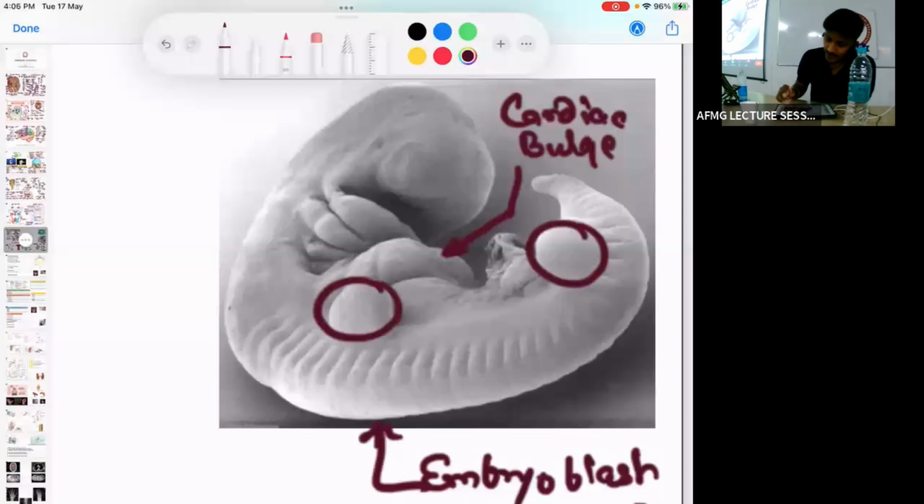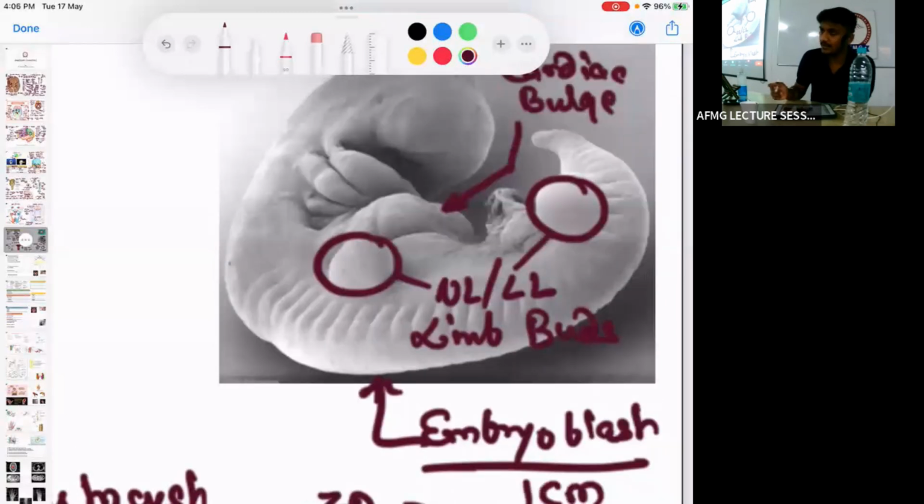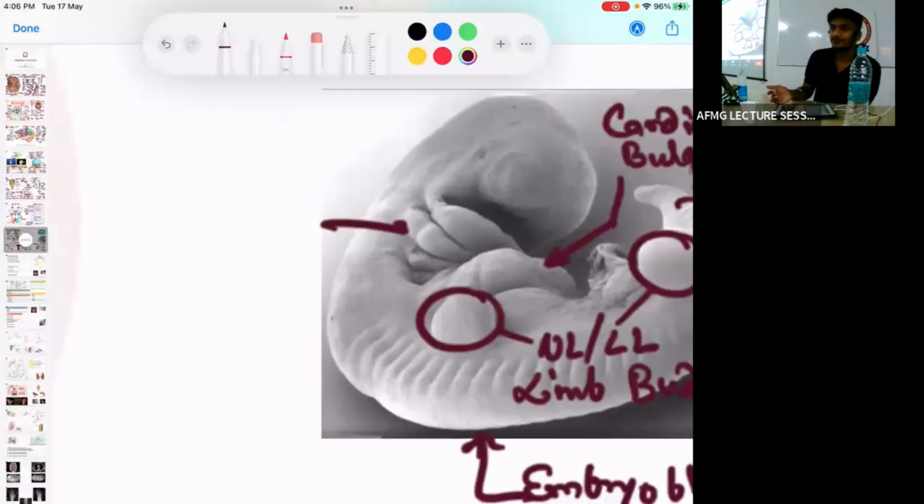So what are these? These are the upper and lower limb buds. This is the tail, which will develop into the coccyx. Tail develops into the coccyx. Okay. Then what is this? All these. Very good. These are the pharyngeal arcs.